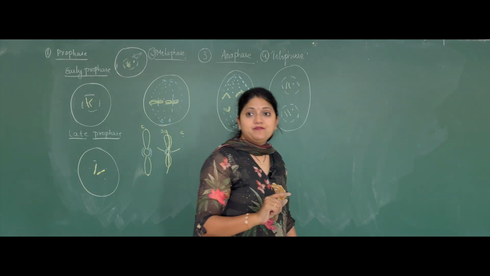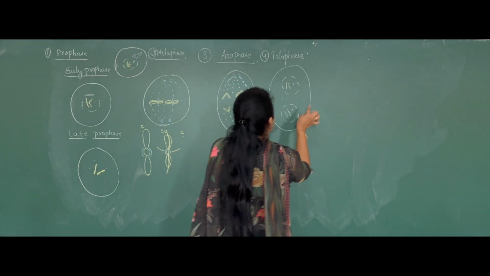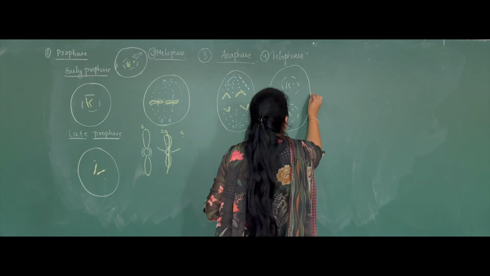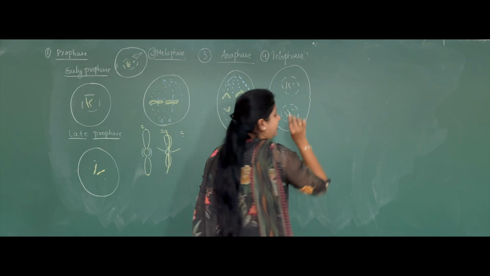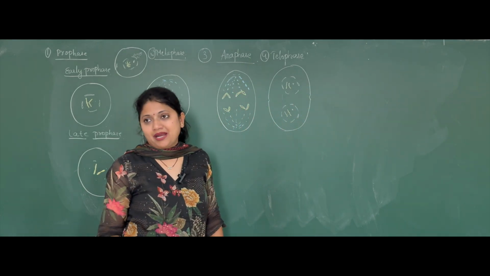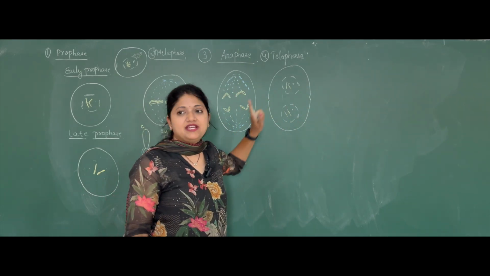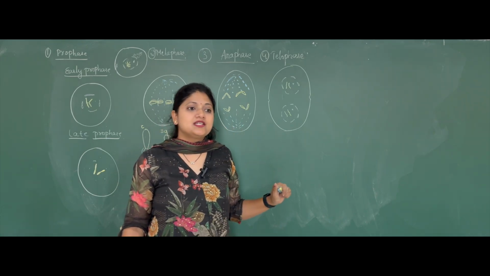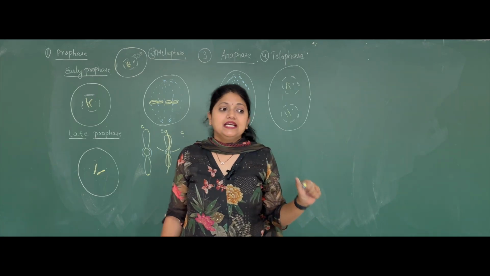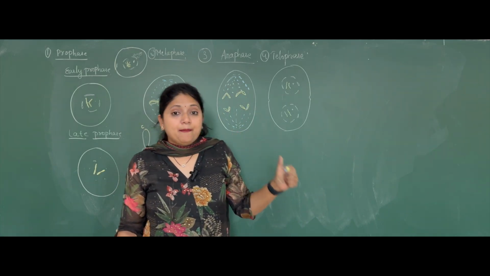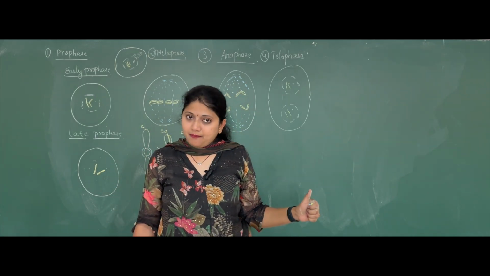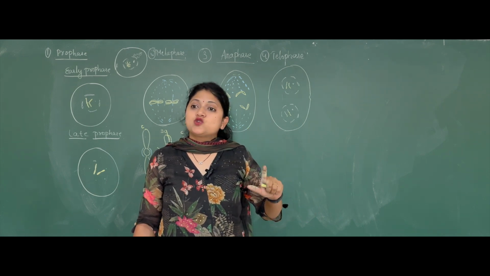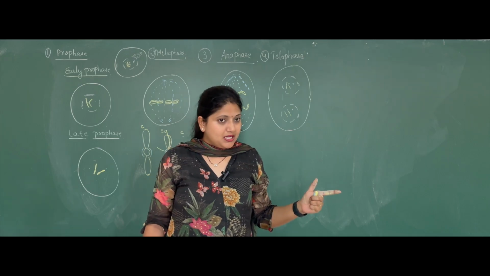Along with this, a small depression is also happening in the plasma membrane of the telophasic cell. Okay, what is happening in the telophase? The first thing is the reappearance of the nuclear membrane, then decondensation of the chromosomes into chromatin material.